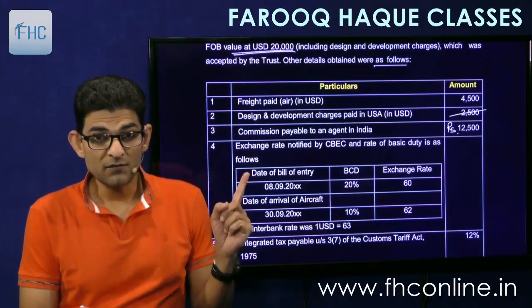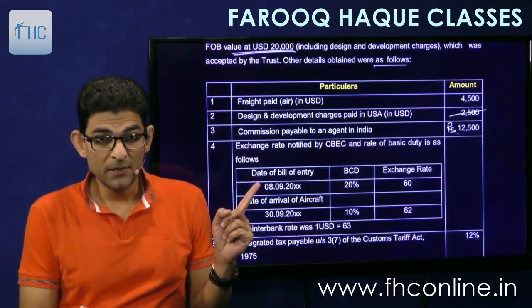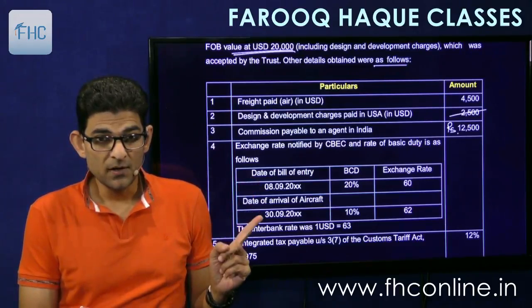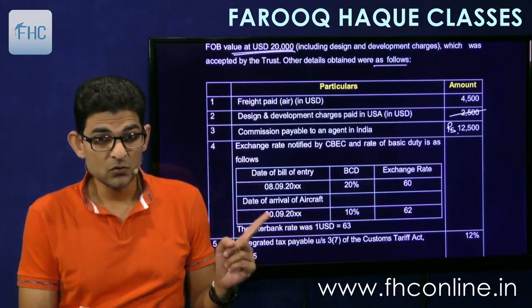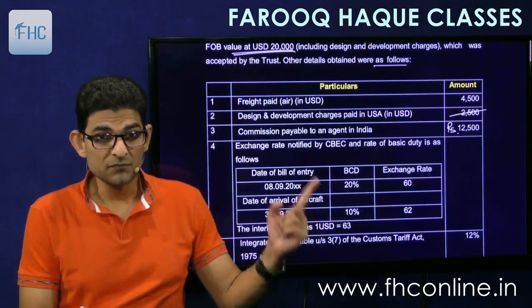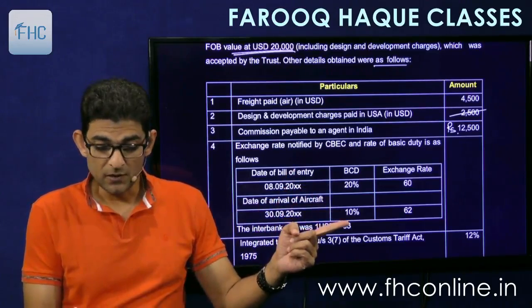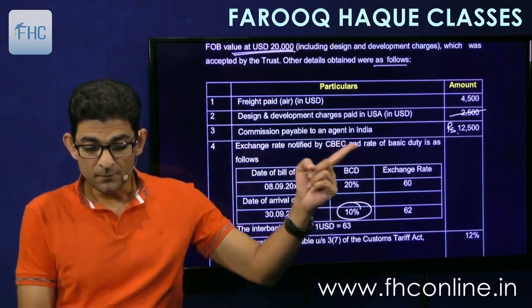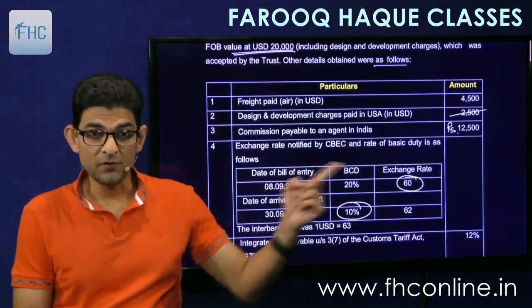So see whether it is an advance bill or a normal bill. Bill is filed on 8th of September. Arrival of the aircraft is 30th September. So this is an advance bill. So we'll take the BCD rate as on the date of arrival of the aircraft, that is whichever is later. So we'll take 10%. But the exchange rate will be as per the bill of entry.